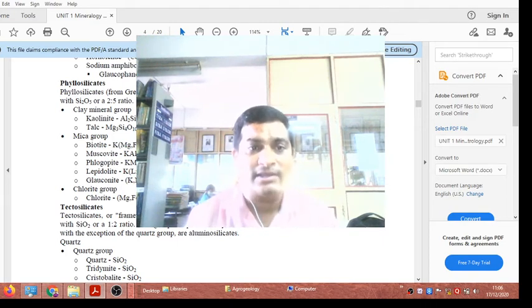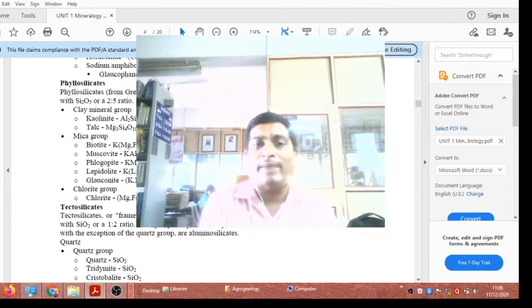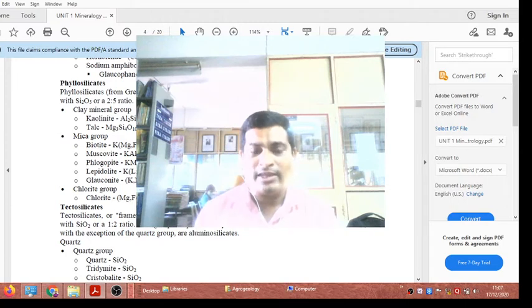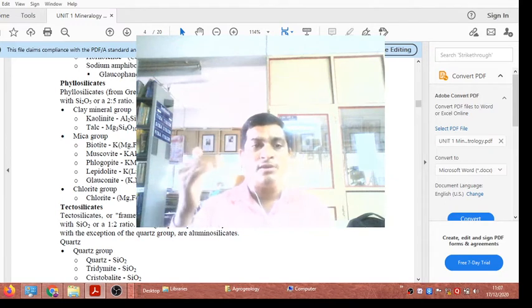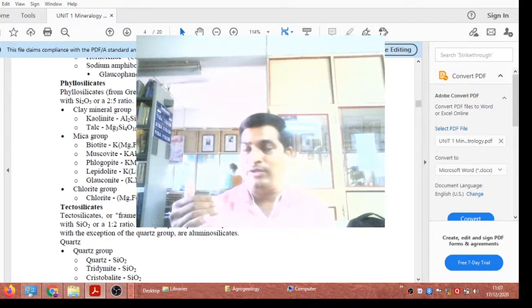Another is kaolinite. These are the clay mineral group, belonging to the phyllosilicate structure. What is the chemical composition of talc? Mg3Si4O10(OH)2. Okay, another one is the mica group. Mica group is one of the examples of phyllosilicate structure. In the mica group, different varieties are present, like muscovite, biotite, phlogopite, lepidolite, and glauconite. These are the varieties of the mica group.